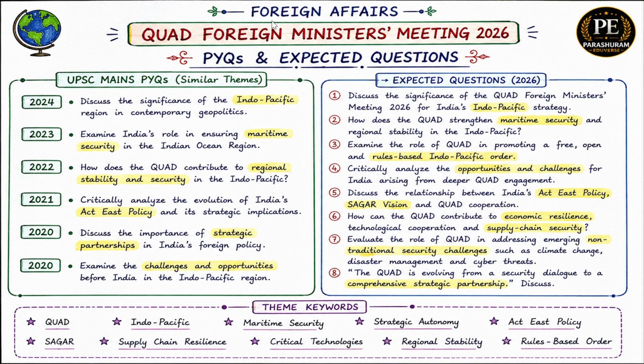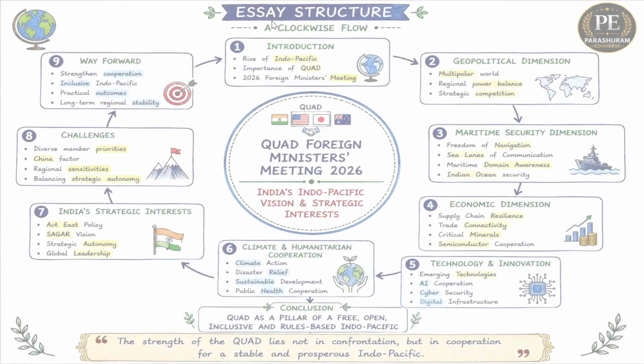This tells us one thing. UPSC is not asking about the meeting itself. UPSC is asking about the larger themes connected with the Quad. Therefore, while writing the essay, our focus should not be on the event alone, but on India's strategic interest in the Indo-Pacific. Now let us move to the essay structure.